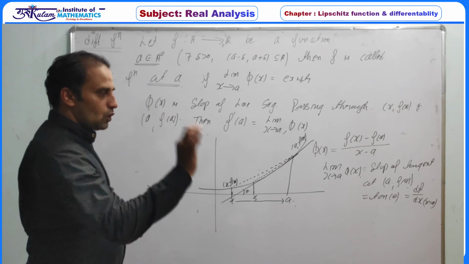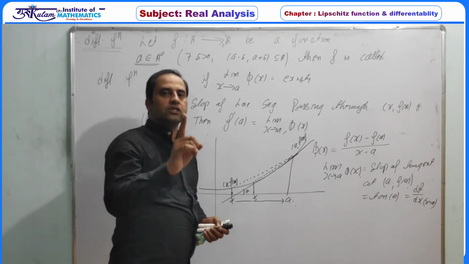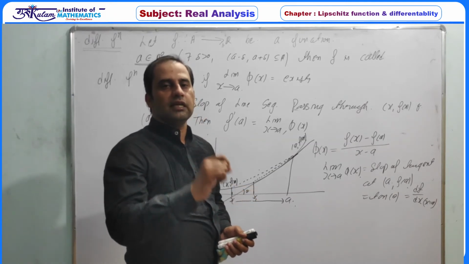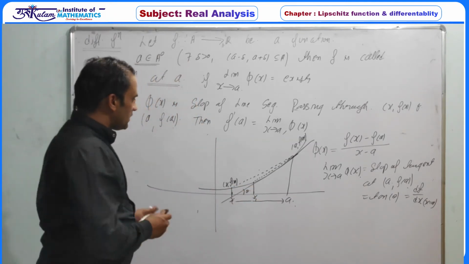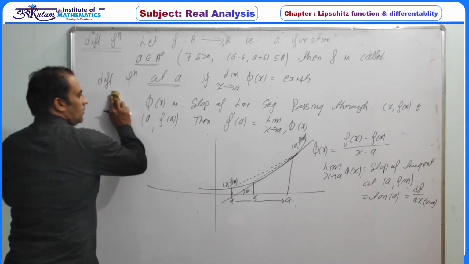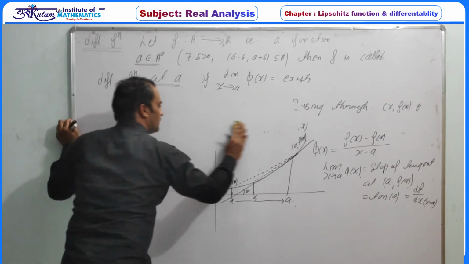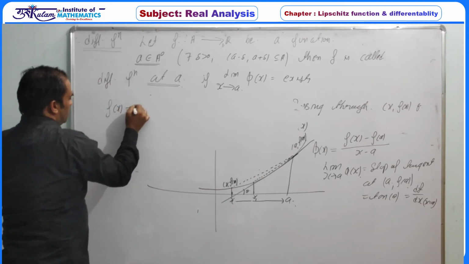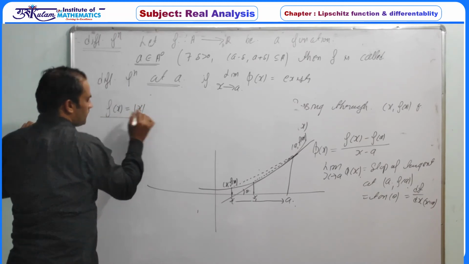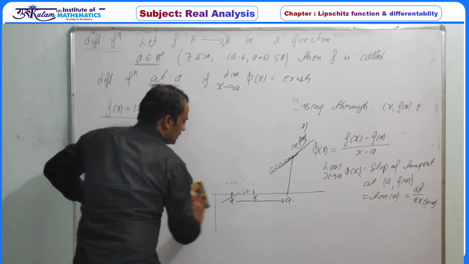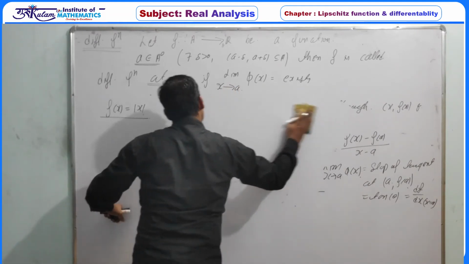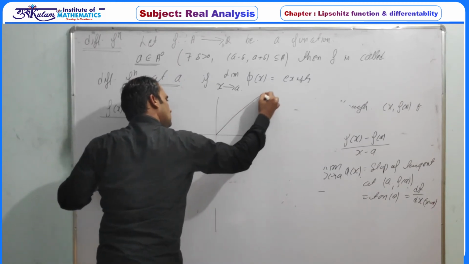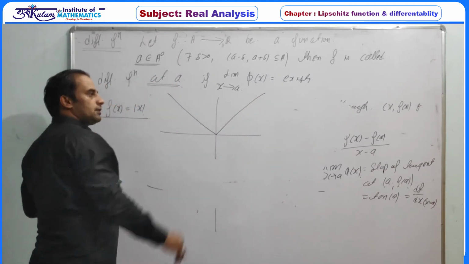The geometrical meaning is that the slope of a tangent line at a given point is called the derivative at a point of differentiability. If the tangent is not unique, then the function is not differentiable. For example, if we take the simplest example, the function f(x) equals mod of x, and if we draw this graph geometrically on the real line, so this is the graph of mod of x.